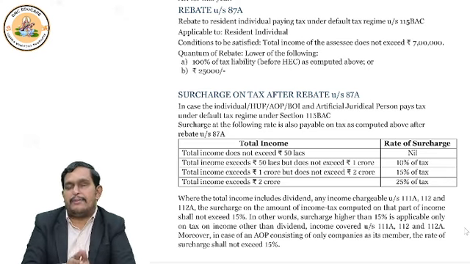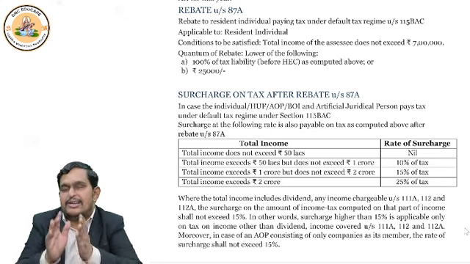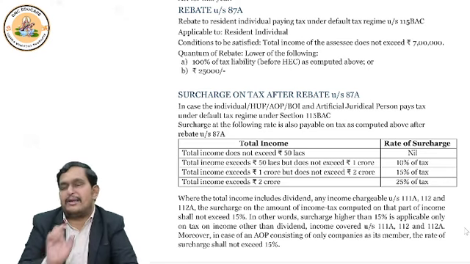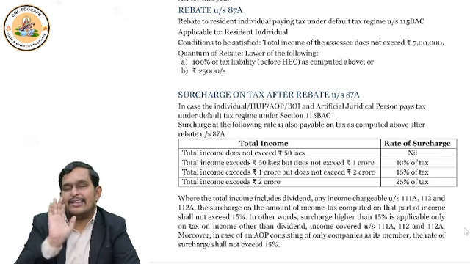So, rebate 87A: to whom? Resident individual, when his income is up to 7 lakhs. How much? Tax before cess or 25,000, whichever is lower. This much remember, it's enough. After rebate, if still some tax is there, then add health and education cess. Otherwise, it is nil, nothing.